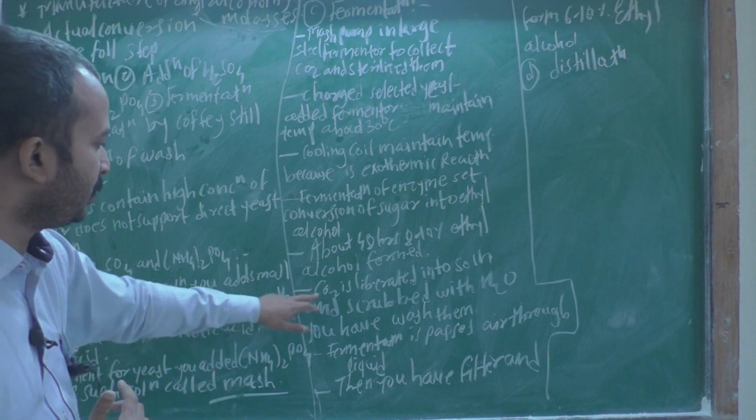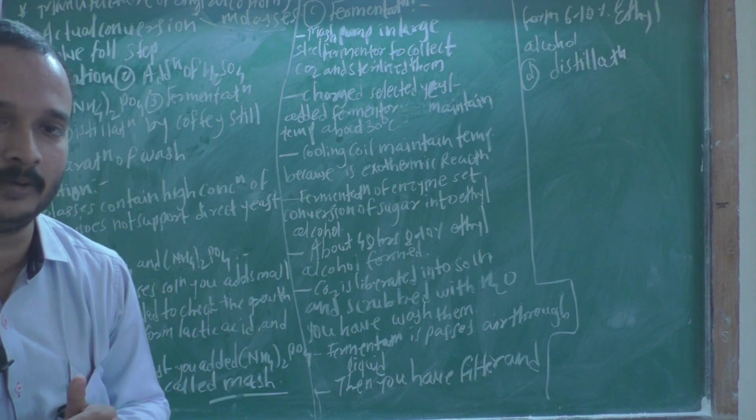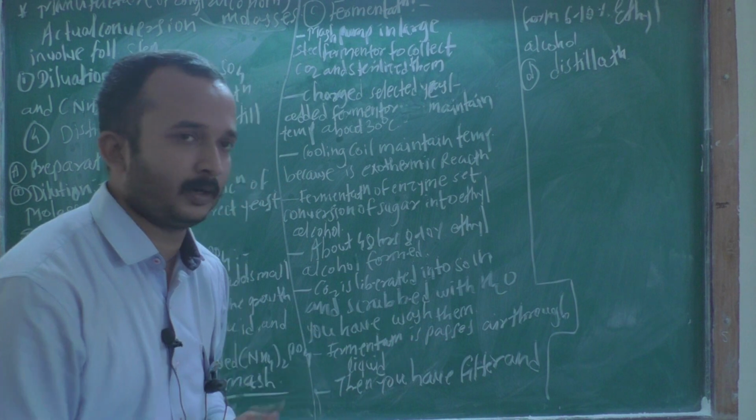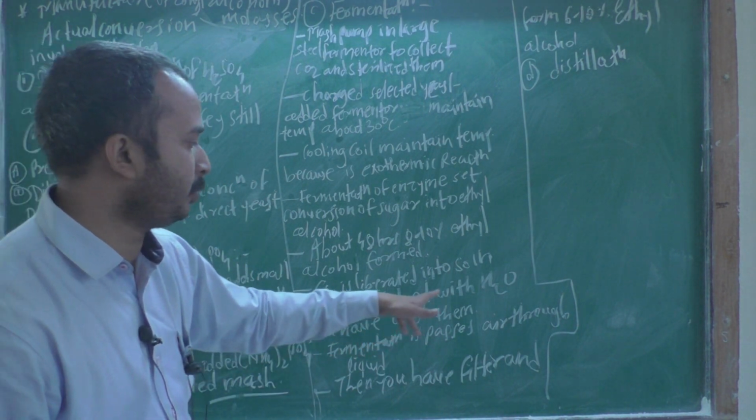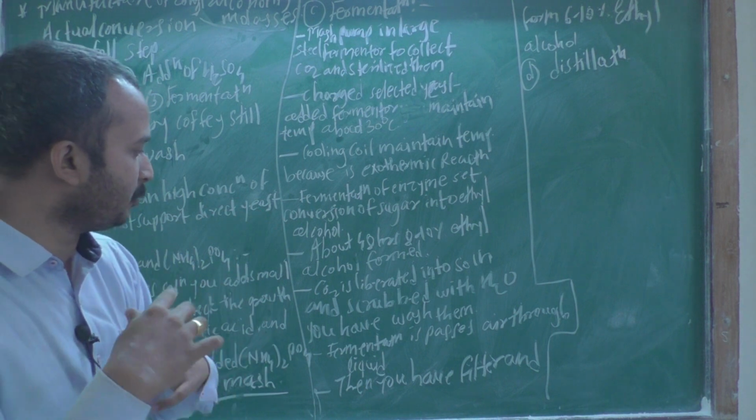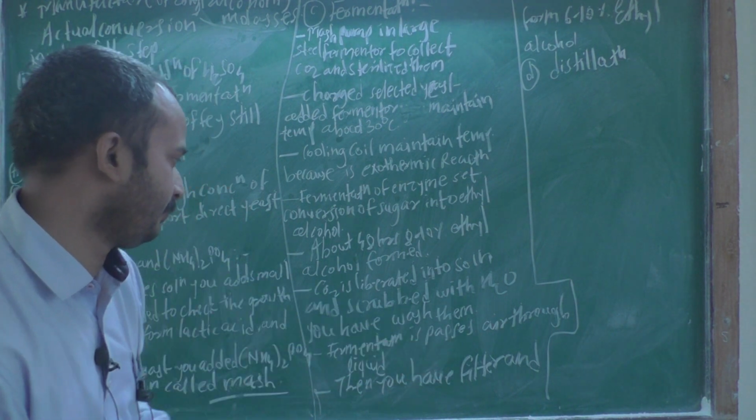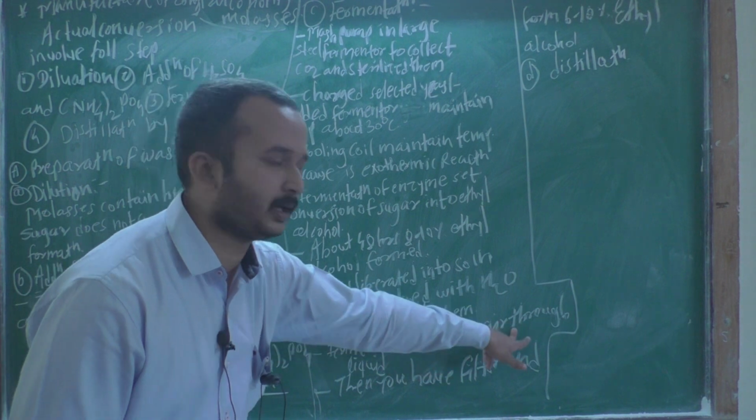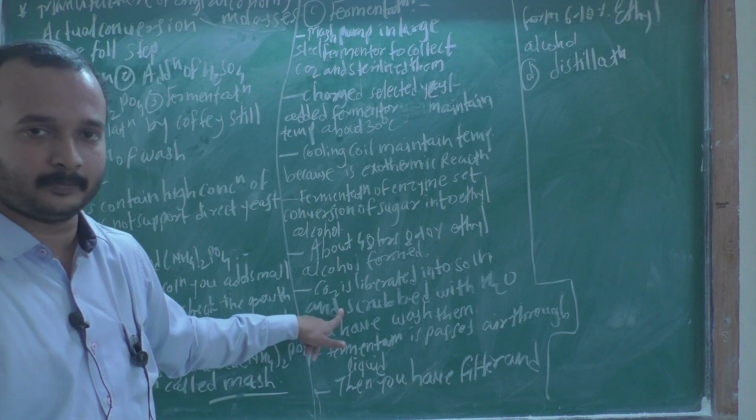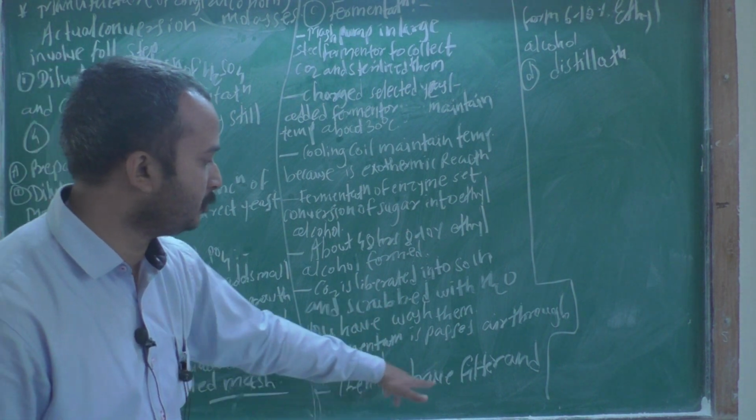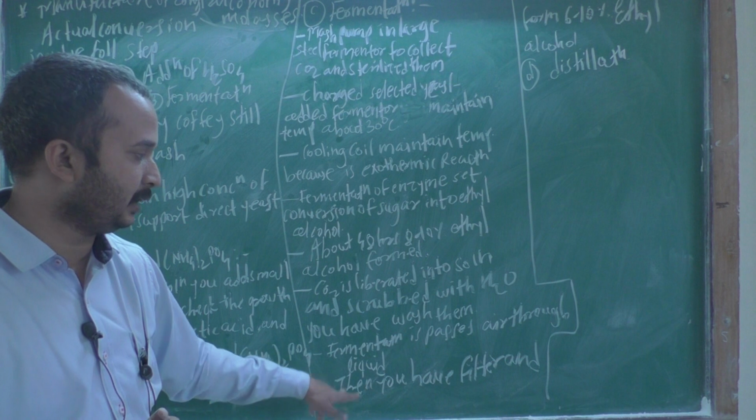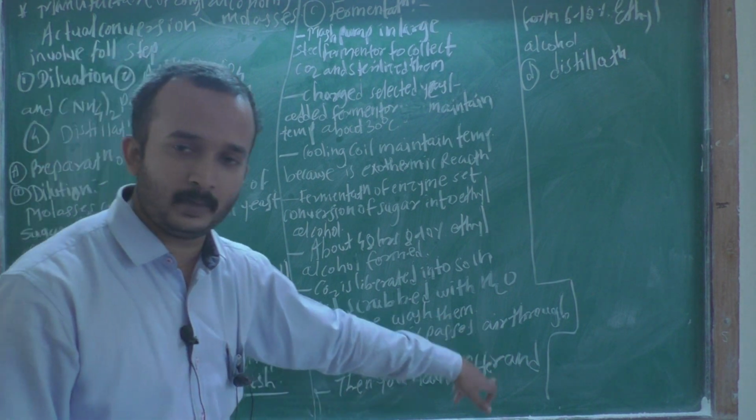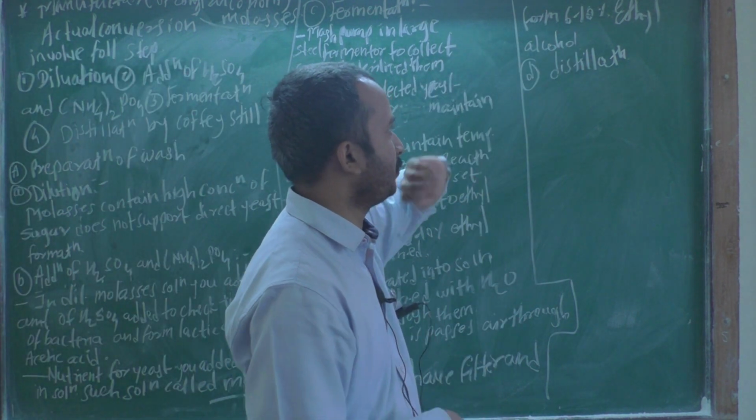Then the carbon dioxide is liberated into the molasses solution, and it is scrubbed with water. After washing, you pass air through the liquid, then you filter it and form 6 to 10% ethyl alcohol.